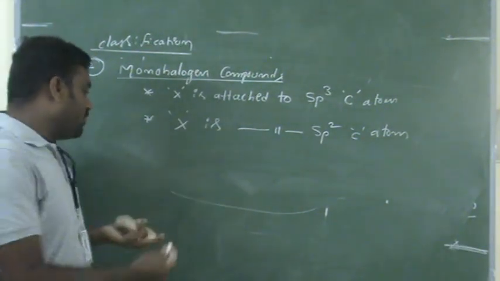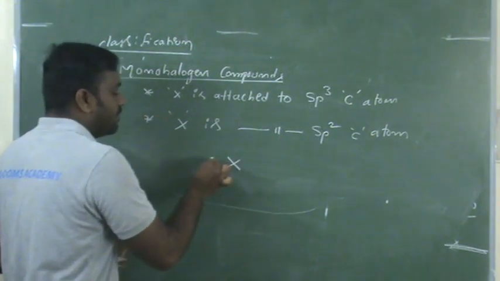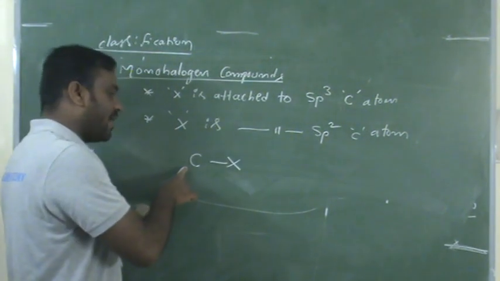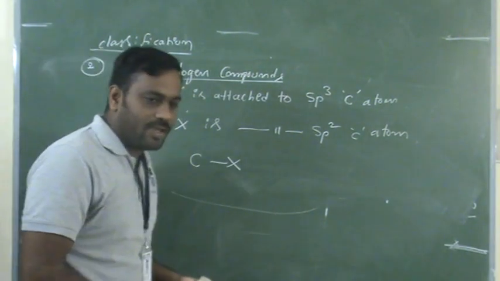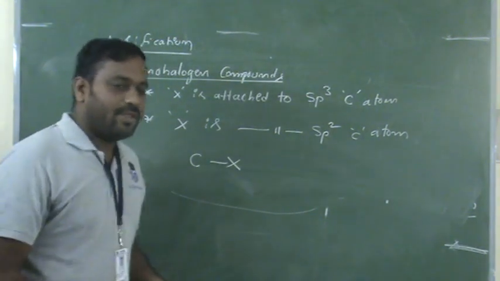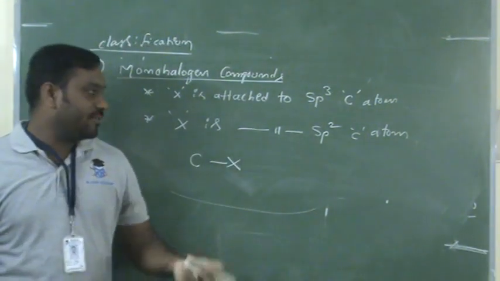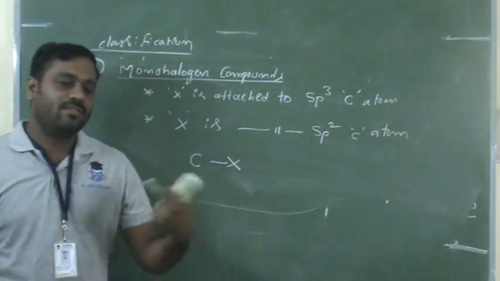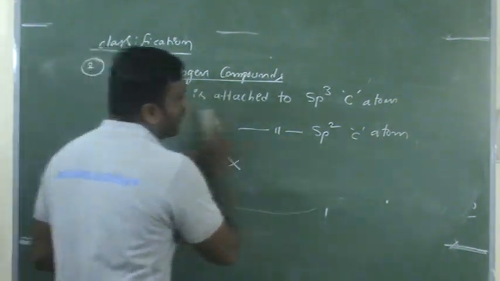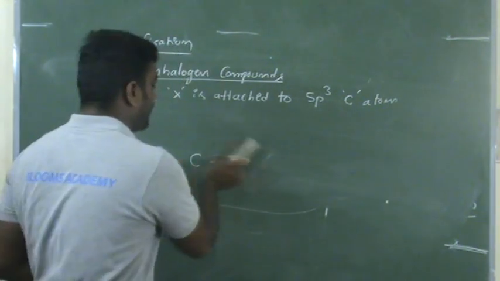Now, the halogen atom is attached to a carbon atom. Okay, this carbon atom may be an sp2 hybridized carbon or it may be an sp3 hybridized carbon. Can you please tell me how we can identify whether a carbon atom is sp2 or sp3? Let us start now. First I am going to discuss the halogen atom attached to an sp3 hybridized carbon atom.